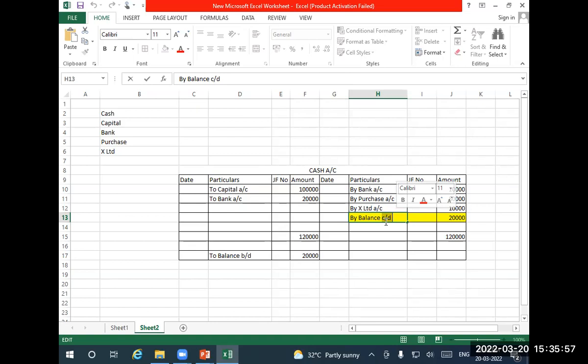Trial balance can be taken anytime, but the cash account should be balanced regularly. Otherwise, one fine morning, if there is a difference between the cash available in the company and the cash in the cash book or ledger account, who is responsible? The cashier is responsible. If there is only one person, the accountant is responsible. So you have to regularly balance the cash book. In banks, they do it every day before leaving the bank.